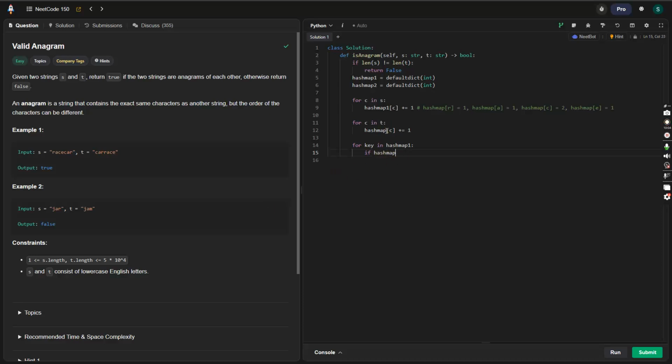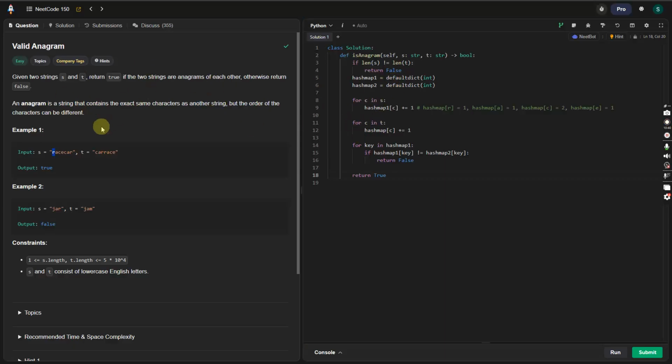So if hash map 1 key does not equal hash map 2 key, then we return false. And if we can go through this whole iteration without returning false, then we would know that it's true. And why is that? Because we would know that every single char in hash map 1, which is s, would have the same quantity in hash map 2.